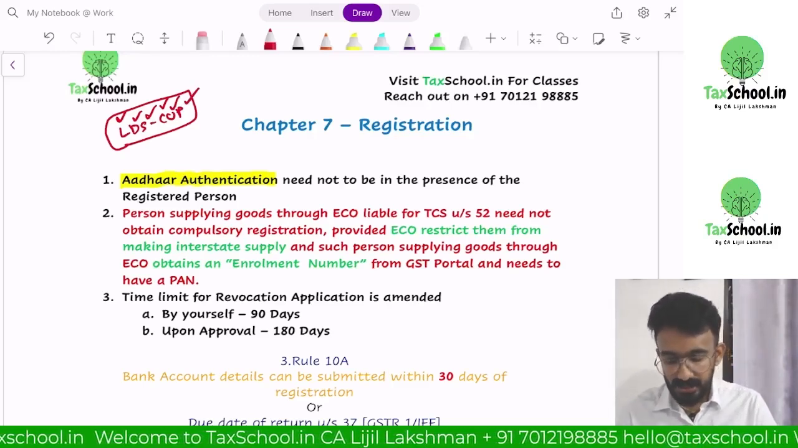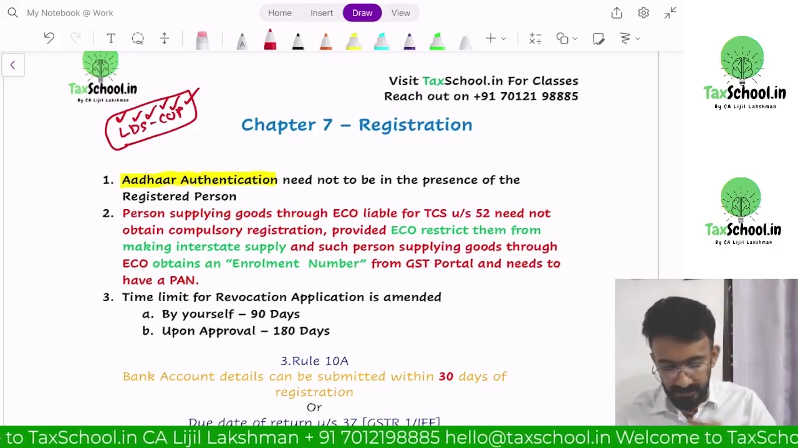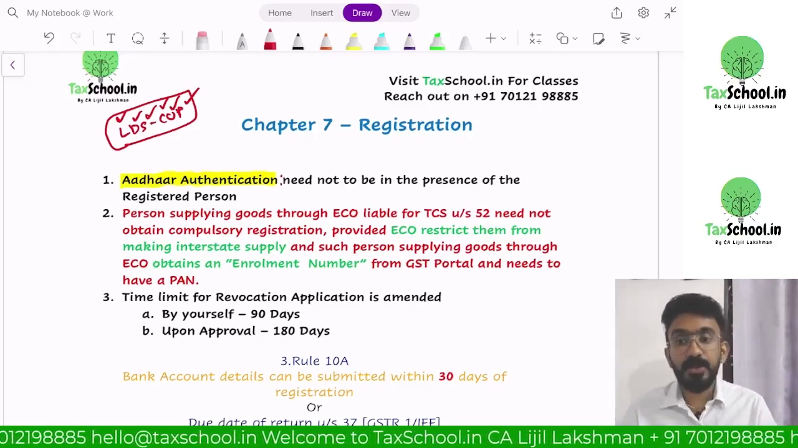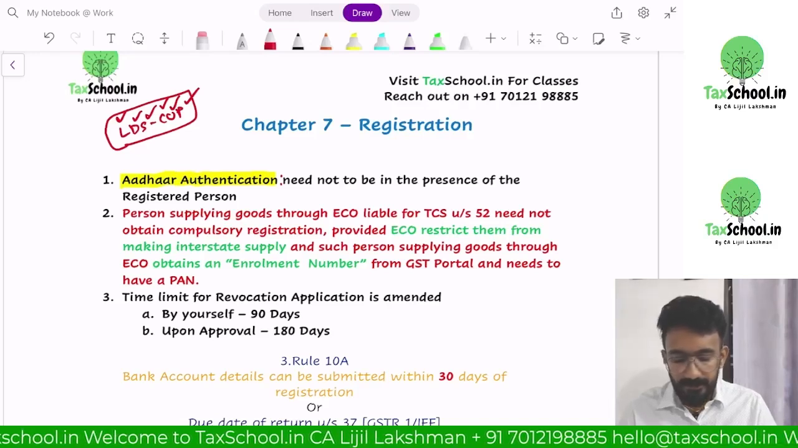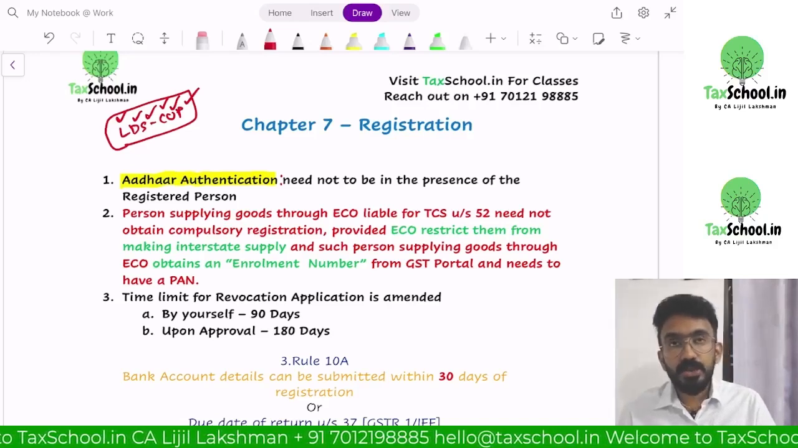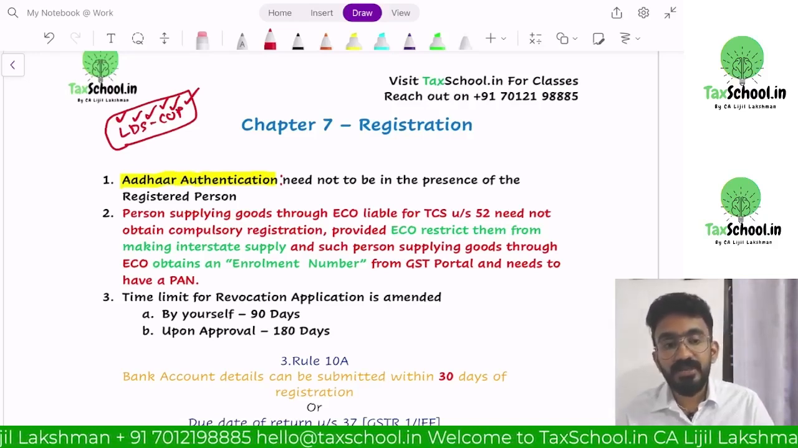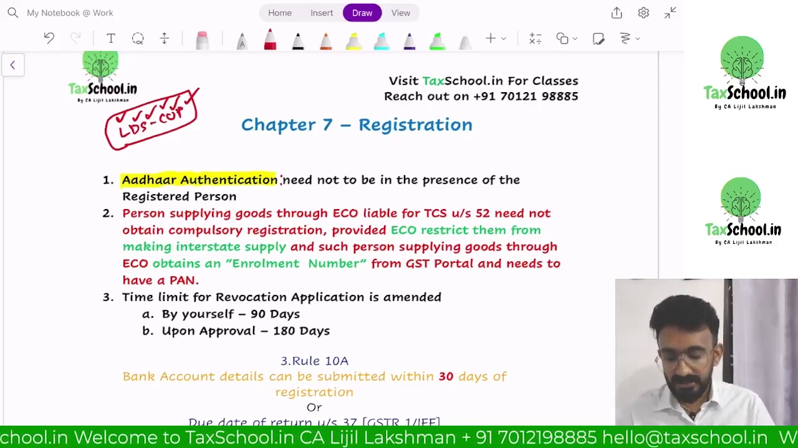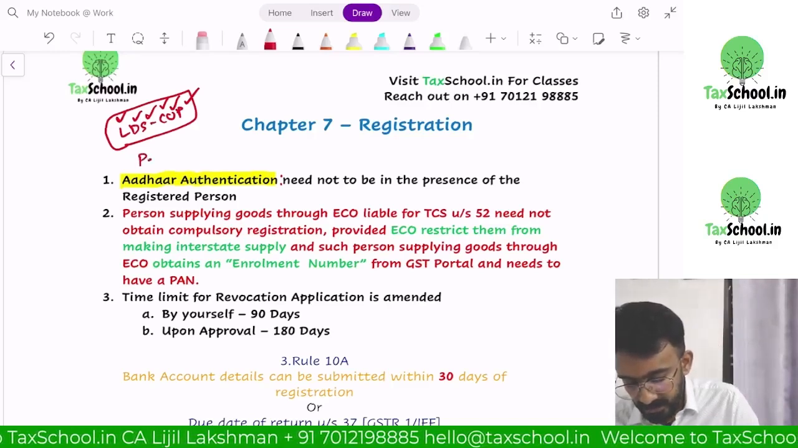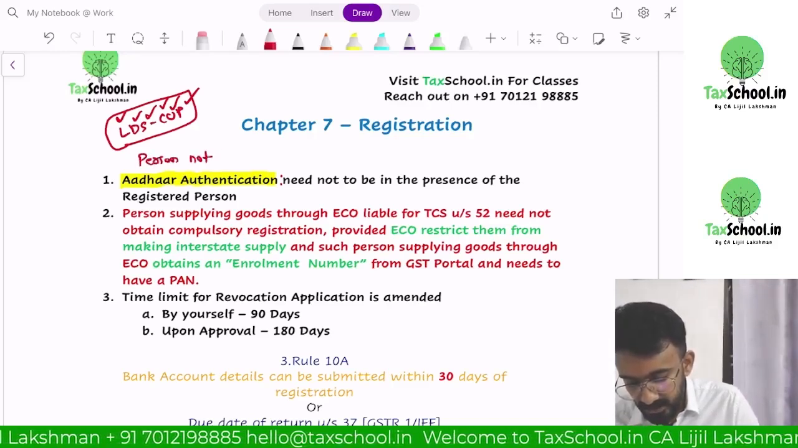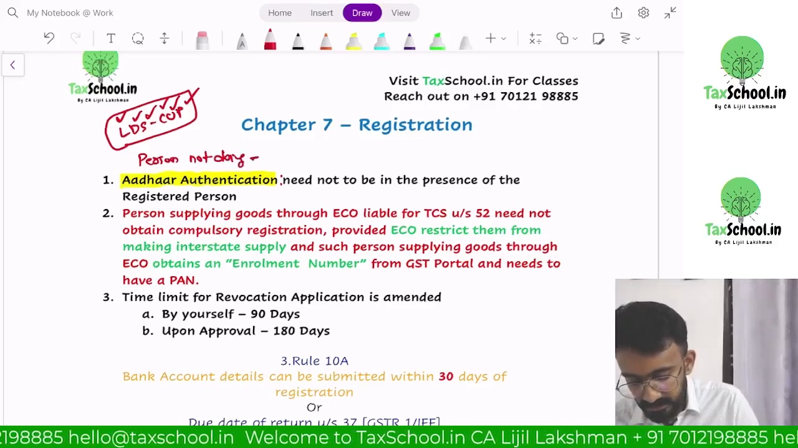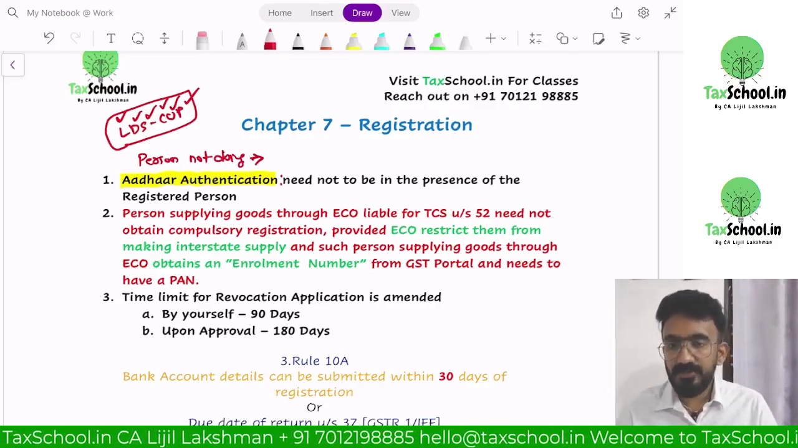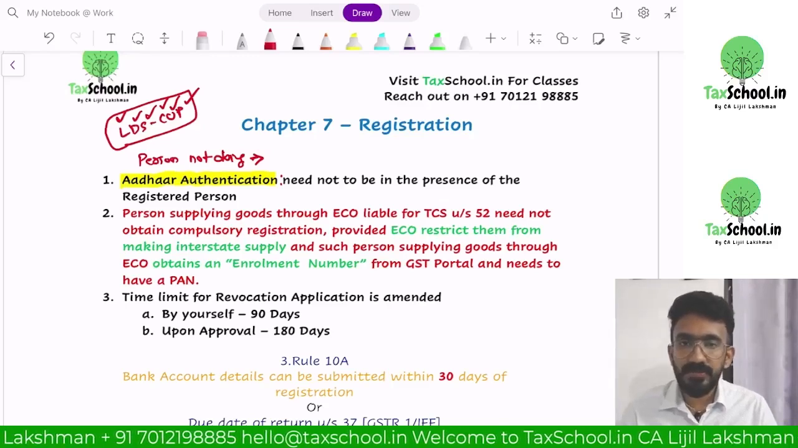People who are not doing Aadhaar authentication will get GST registration only if the officer visits the location of the recipient. Okay, person not doing Aadhaar authentication, then the officer has to visit the space. So if you don't do Aadhaar authentication while taking GST registration, the officer will visit your space and then only give you registration.